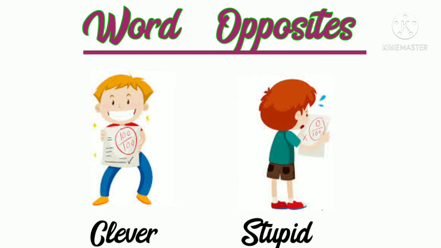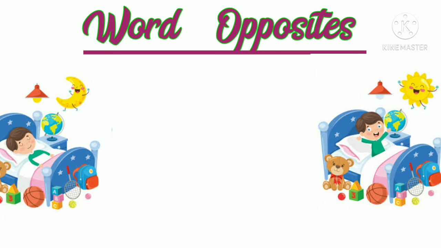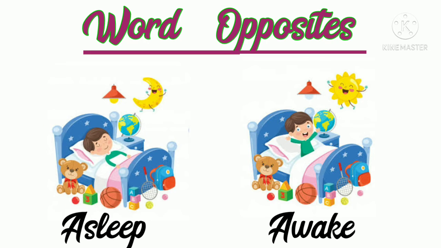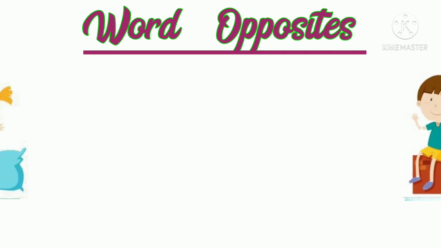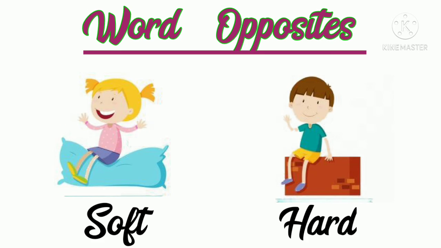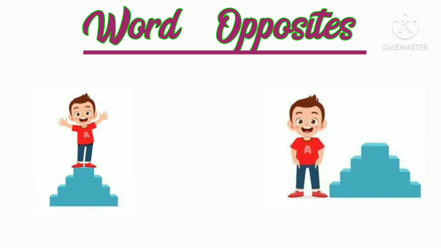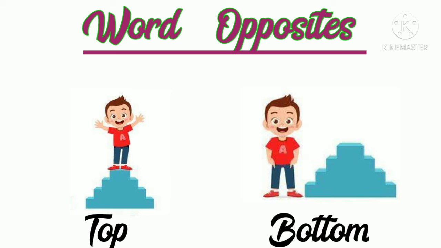Next is clever and its opposite is stupid. Next is asleep and its opposite is awake. Asleep means sona and awake means jagna. Next is soft and its opposite is hard. Next word is top and its opposite is bottom.